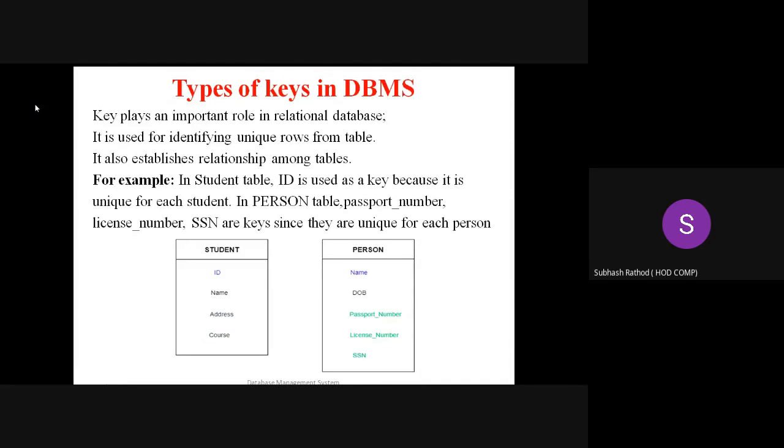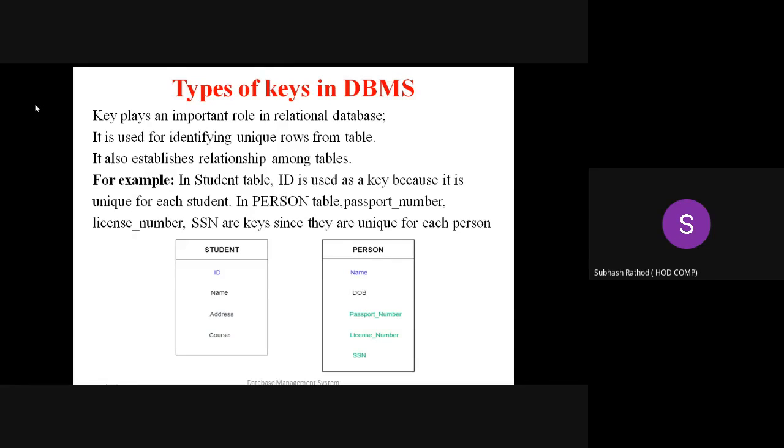Remember, every relational database must have a key. It is used for identifying a unique row from the table. Very much important. A table is a relation. What is the use of a key? A key is used for identifying a unique row. Row means record, row means tuple. You can understand the row in a table, right? So a key identifies the unique row from the table.